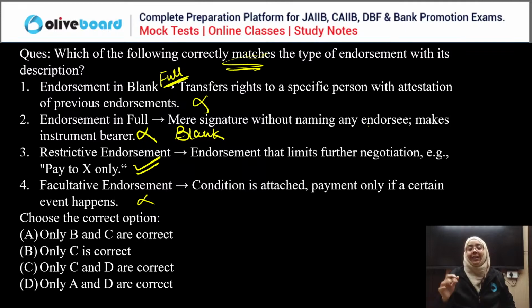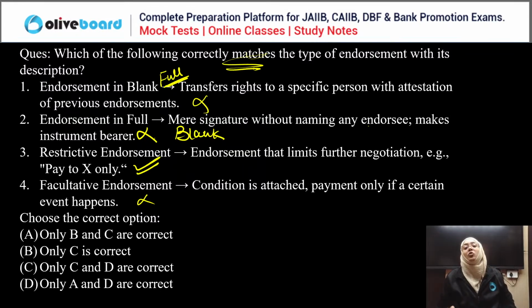Facultative endorsement says that, see, if I have endorsed a bill to Kiran, okay, now Kiran has presented that bill for payment. If I have that bill, I am entitled to receive the payment. I have endorsed this bill to Kiran, so now Kiran is entitled to receive the payment. Now Kiran presents this bill to the bank and that particular bill is dishonored. Okay, not paid. So what is my responsibility in the normal scenario? If the bill is dishonored, then I have to return the money to Kiran. This is the normal scenario.